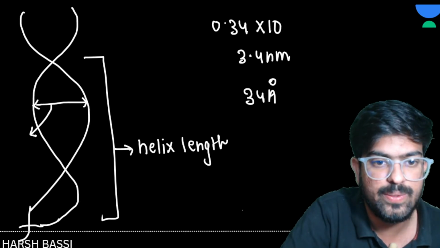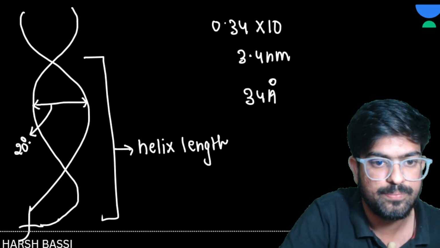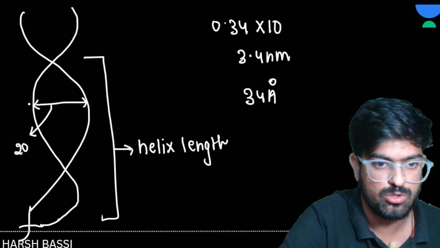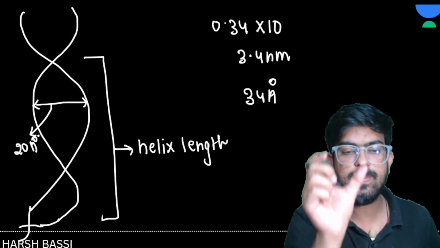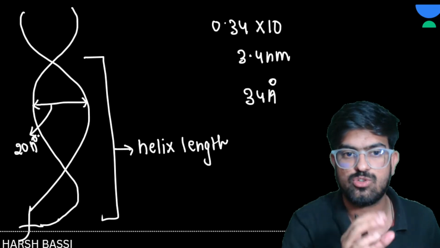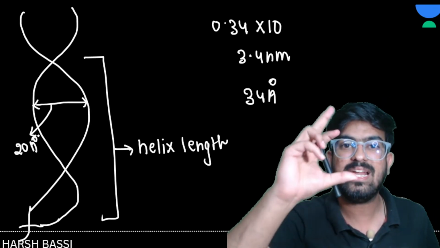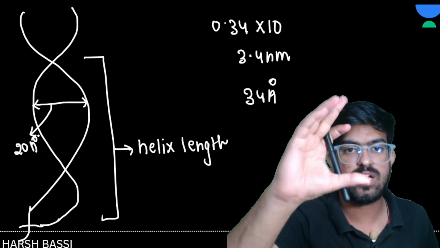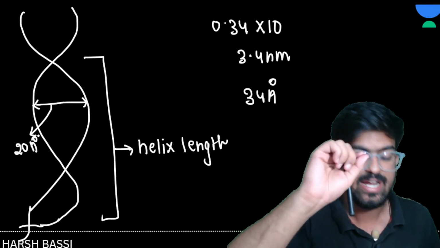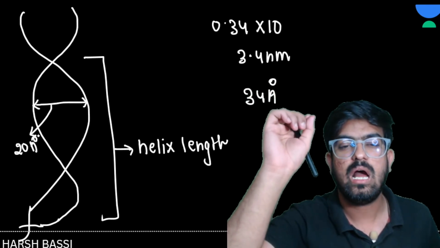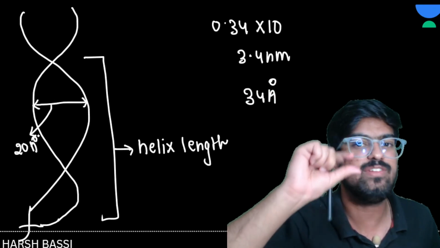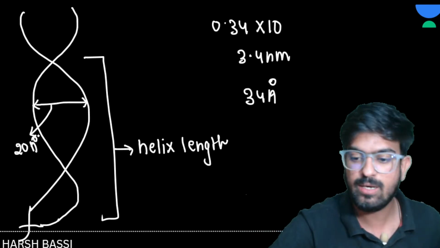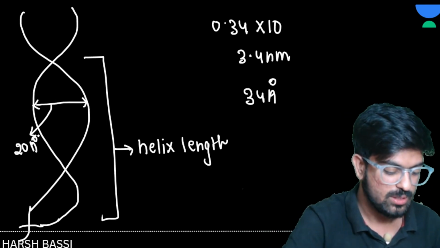Distance between two strands of DNA, 20 angstrom. Length of one helix is 34 angstrom, or 0.34 nanometer is the distance between two consecutive nitrogen bases. Clear? Any doubts? Great.